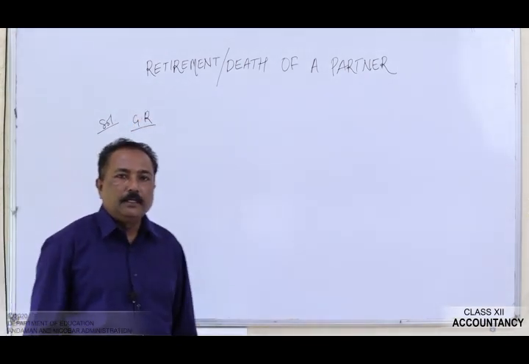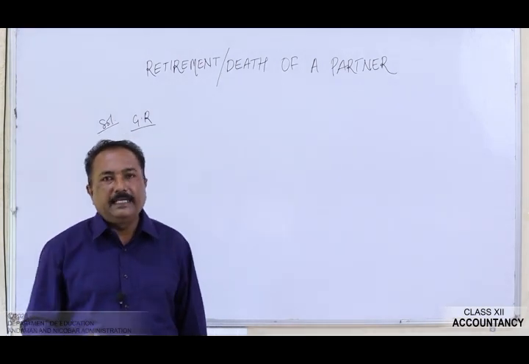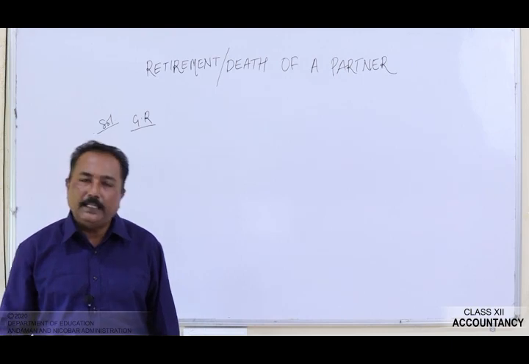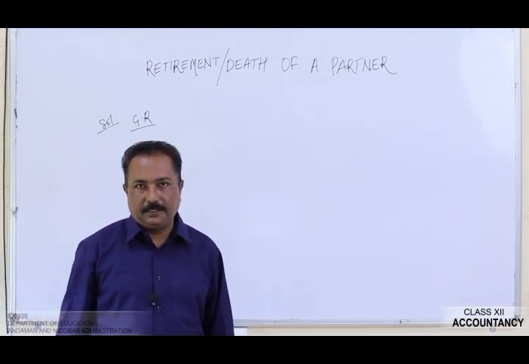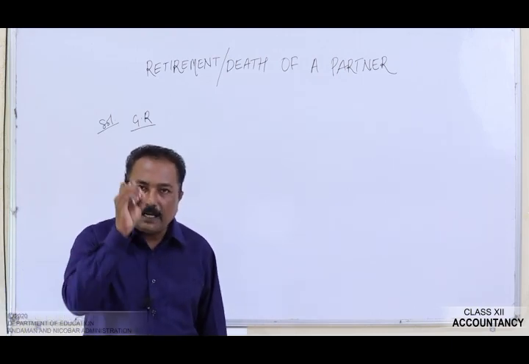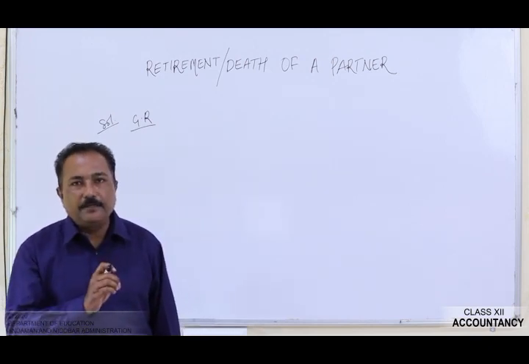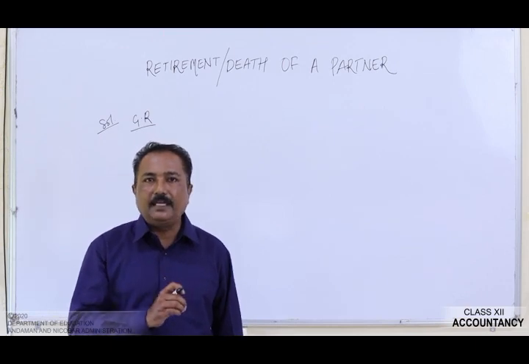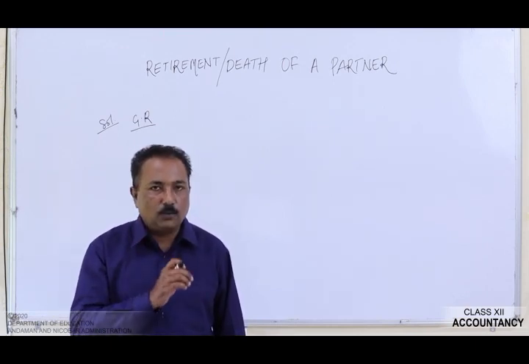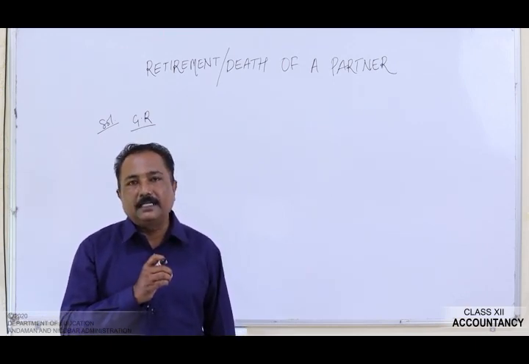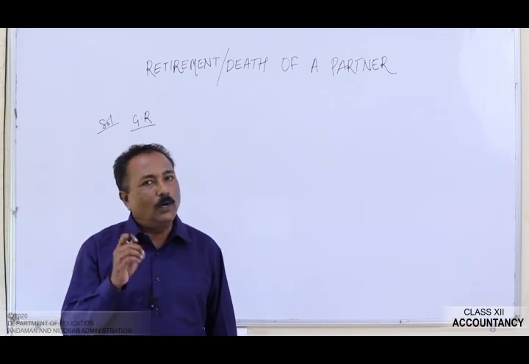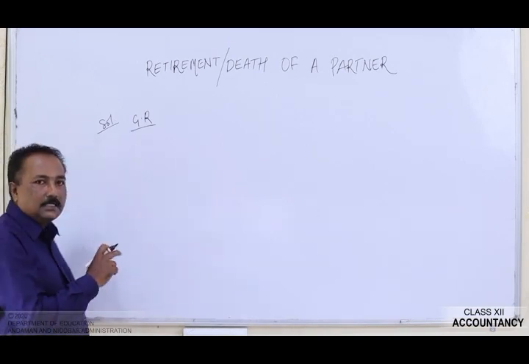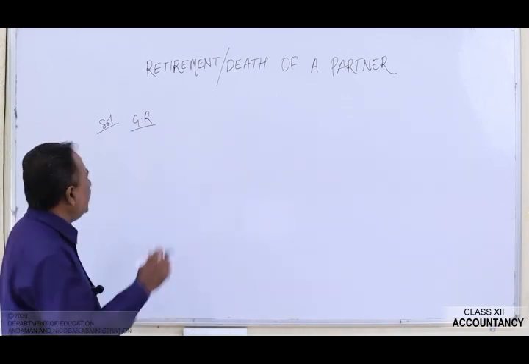See, M has left his share in the profit in the business to an extent of 1 by 5. This 1 by 5 share in profit which is left by M was taken away by R and S, who are the continuing partners, in the ratio of 1:2. So first we will find out that how much the first partner, that is R, has gained.